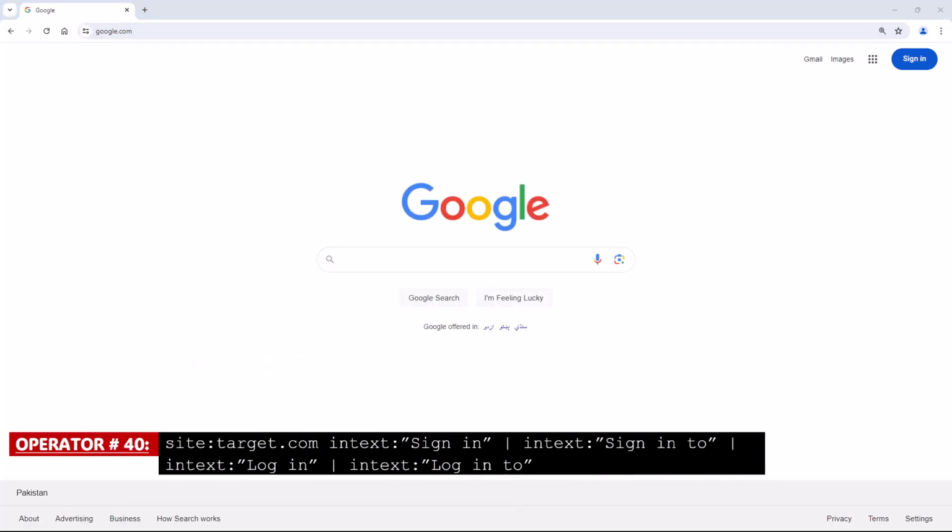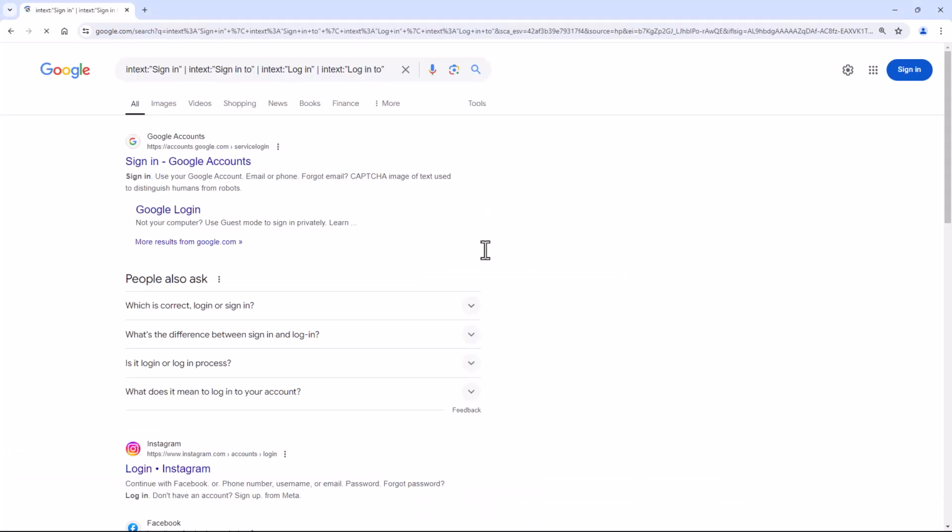Operator number 40. Your target with the combination of in text. This Google Dork will search for login pages on a website which may have vulnerabilities that can be exploited by hackers.